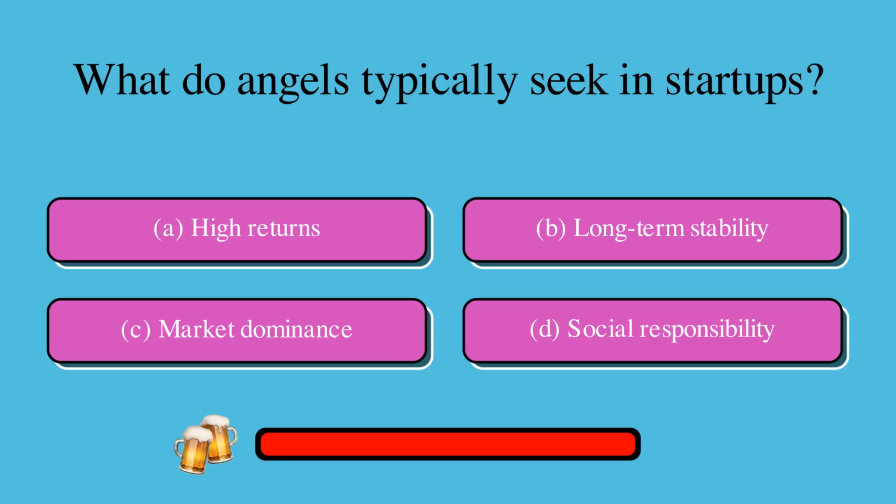What do angels typically seek in startups? Is it A, high returns, B, long-term stability, C, market dominance, or D, social responsibility? The correct answer is A, high returns.